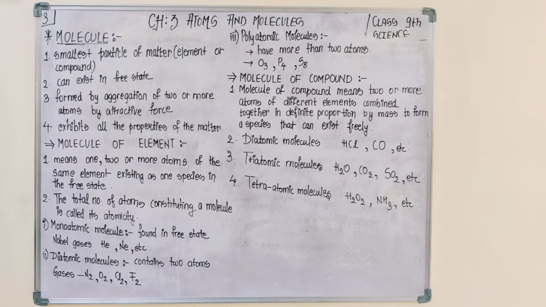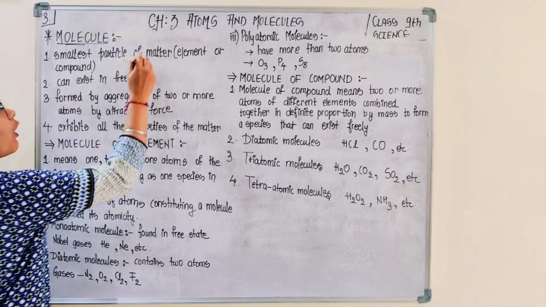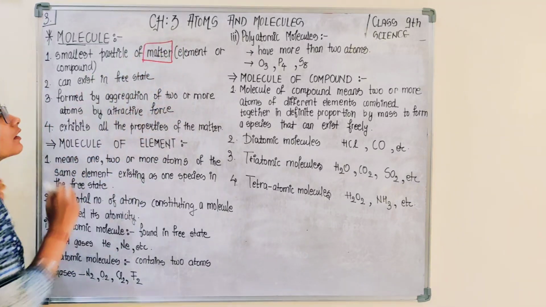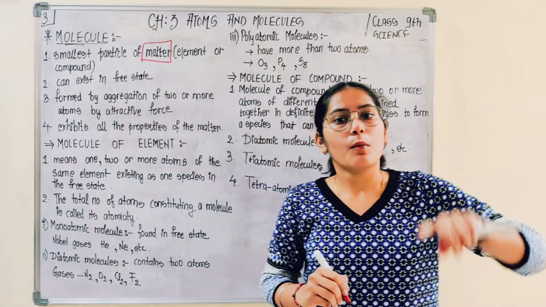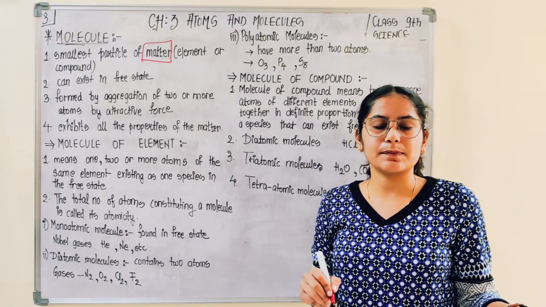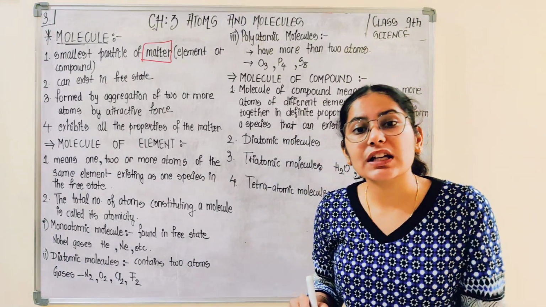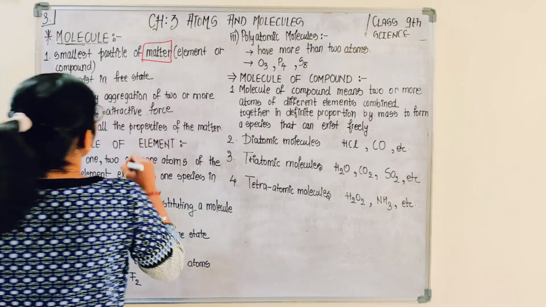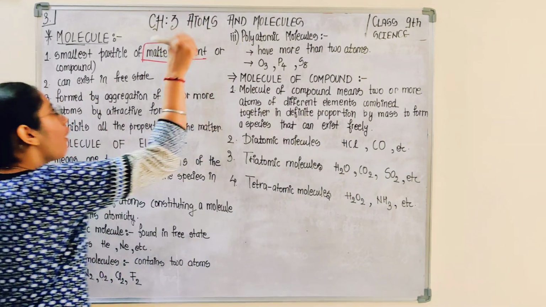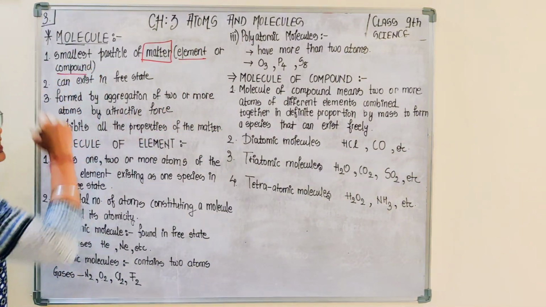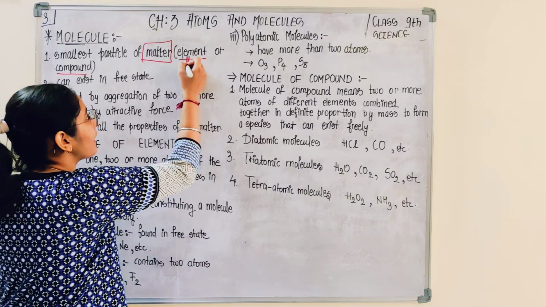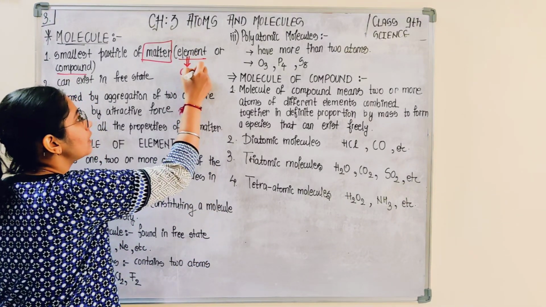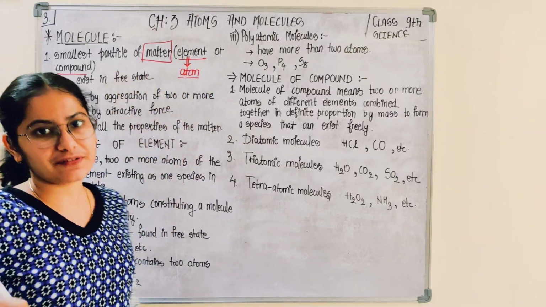So molecule is considered as the smallest particle of matter. Atom is also considered as the smallest part of matter. Both are considered as smallest part of matter, but molecule is considered as the smallest particle of element, or you can consider it as the smallest particle of compound. But atom is the smallest particle of element only. So this is the basic difference.